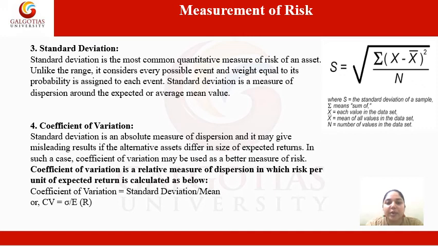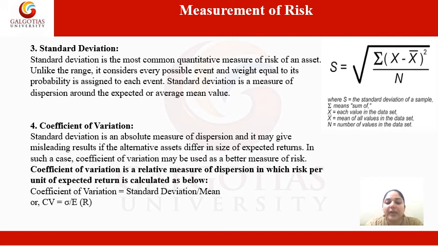And the last formula to measure the risk will be coefficient of variation. Standard deviation is an absolute measure of dispersion and it may give misleading results if the alternative assets differ in size of expected returns. In such a case, coefficient of variation may be used as a better measure of risk, as coefficient of variation is a relative measure and a relative measure is always better to use.